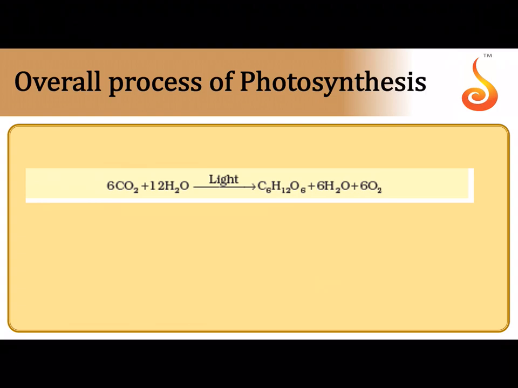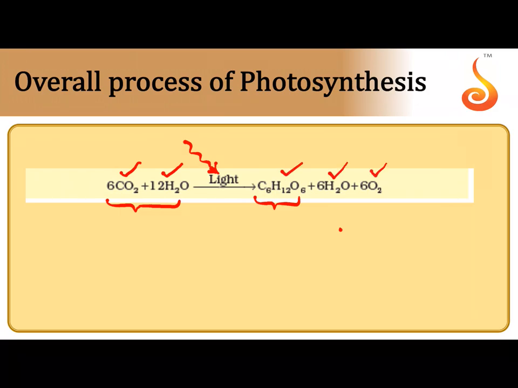If you were to look at the overall process of photosynthesis, it's an anabolic reaction. An anabolic reaction is a reaction where simple inorganic substances combine together to form complex organic substances like starch. So this is the formula for glucose. Actually, glucose is later polymerized in the form of starch. So 6 molecules of carbon dioxide combine with 12 molecules of water in the presence of sunlight. The energy for this process is derived from sunlight in order to obtain a glucose molecule plus 6H2O plus 6O2.